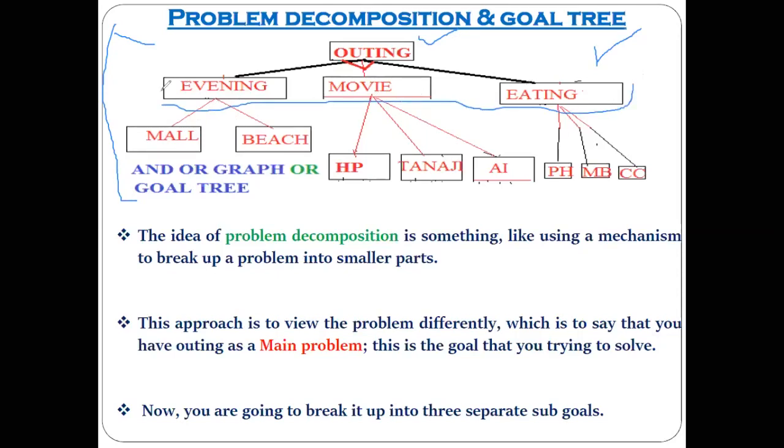But here you have decomposed it appropriately. Correct? You have decomposed it like we need to do the outing. So you divide it into sub-problems: in the evening you need to do something, after that you need to go to the movie, after that you need to do the eating. Correct? Yes, sir. And here you have connected all these options with the AND arc. Means these three things have to be performed compulsorily. That is the meaning of the AND arc. Yes, sir.